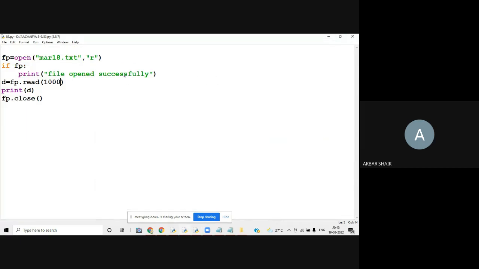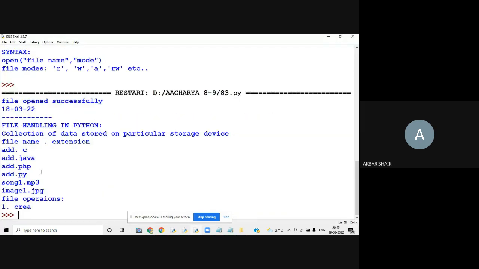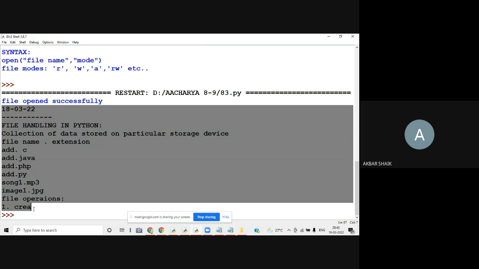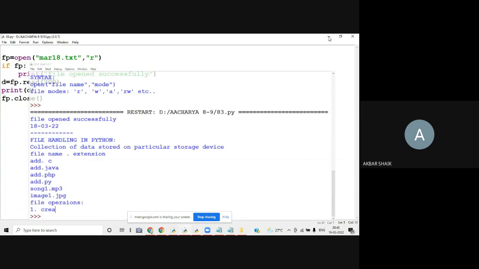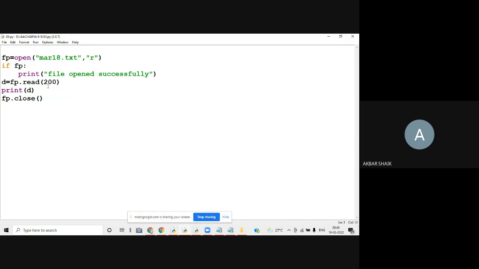So maybe write something like 200, the first 200 characters I want to read. From the starting of the file to 200 characters, it is going to read. That's why it is not completed. I wrote "create", but it shows only "CREA" because it is the last character, since we are restricting this to only 200 bytes or 200 characters. So this logic is for reading file data.